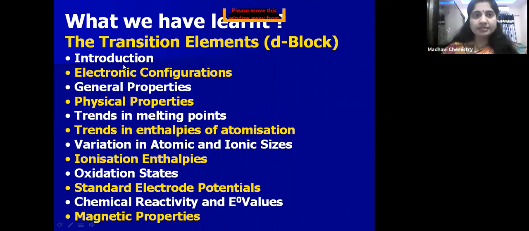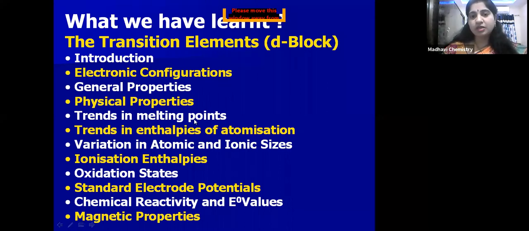So now let us see what are the subtopics that we have covered. Let us see, children. Transition elements. In that we have the introduction, where these d-block elements are present, and why these d-block elements are called transition elements, we have discussed. And electronic configuration. In that, the general electronic configuration of these d-block elements is (n-1)d 1 to 10, ns 1 to 2. In that, general properties we have discussed. Physical properties, trends in the melting points.